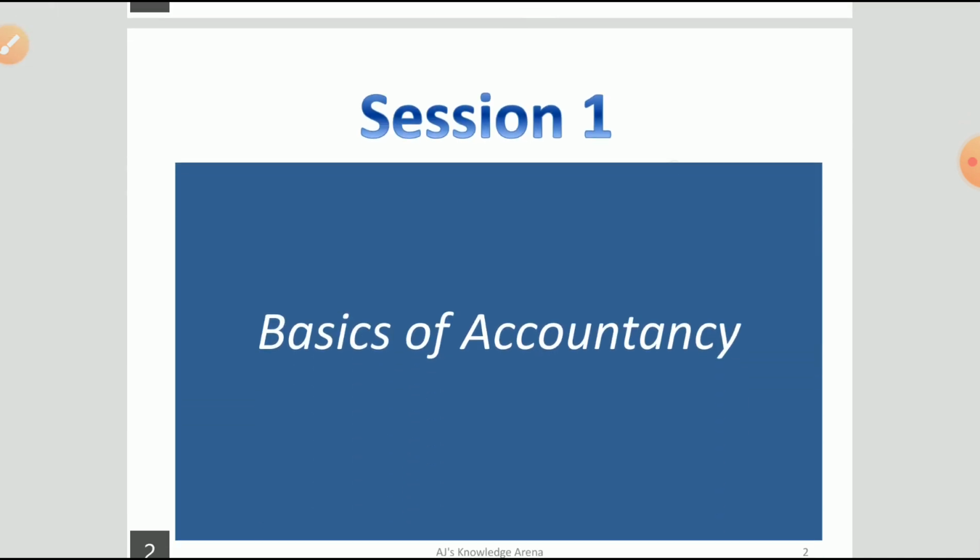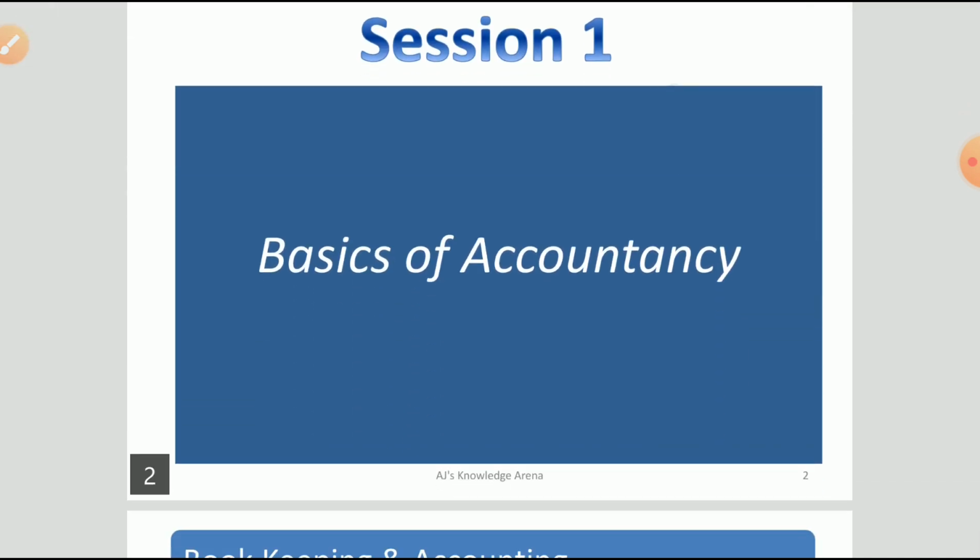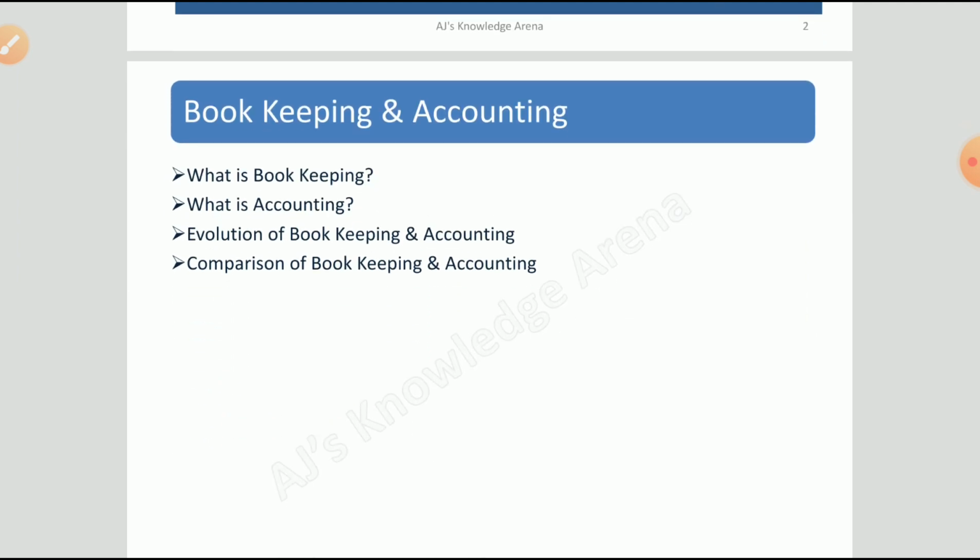So today we are going to discuss some basics of accountancy. In today's session we will discuss bookkeeping and accounting. What is bookkeeping? What is accounting? The evolution of bookkeeping and accounting. Comparison of bookkeeping and accounting. What is the similarity, or I would say, what is the distinction between bookkeeping and accounting? Generally we use these terms interchangeably, but still there is some difference, so we will discuss that. Apart from this, we will also discuss some important terms that we use every now and then while studying accounting, and some of them we will explain in detail.